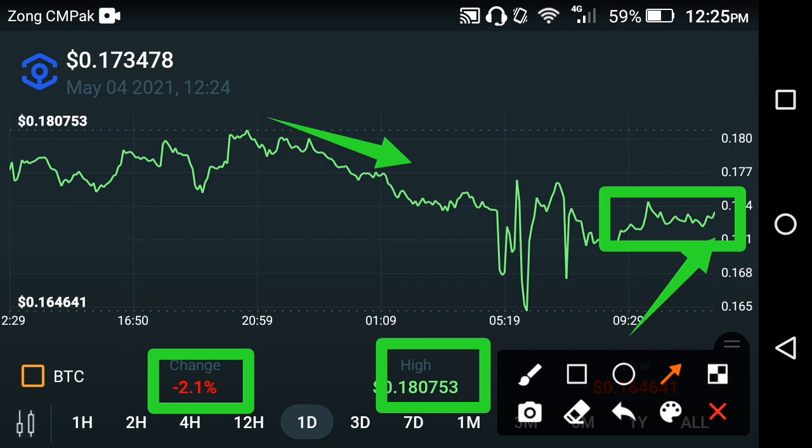As you know, today is the 4th of May 2021. That is why it fell, because of the starting of a new month. As you know, at the starting of a new month, every cryptocurrency falls, same like XRP, Ripple, Cardano, a lot of cryptocurrencies fall. So same like that, Ankr coin also fell. So the reason is that by the starting of a new month, that is why it fell.